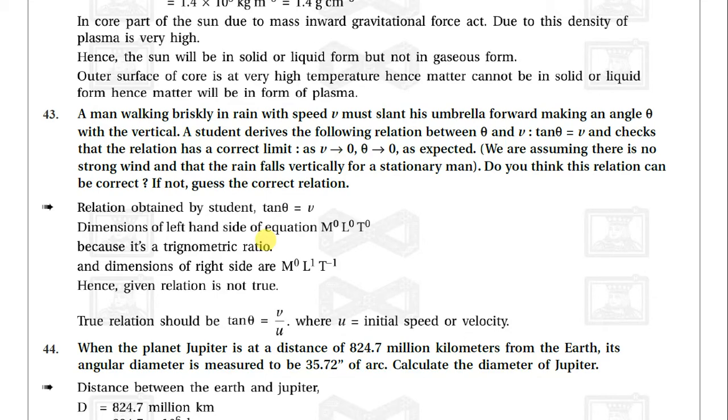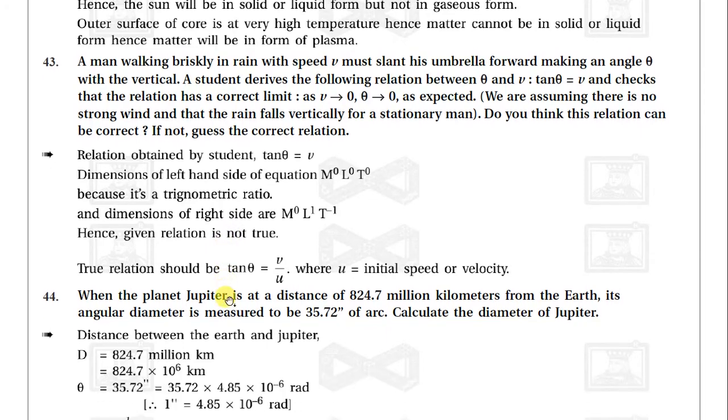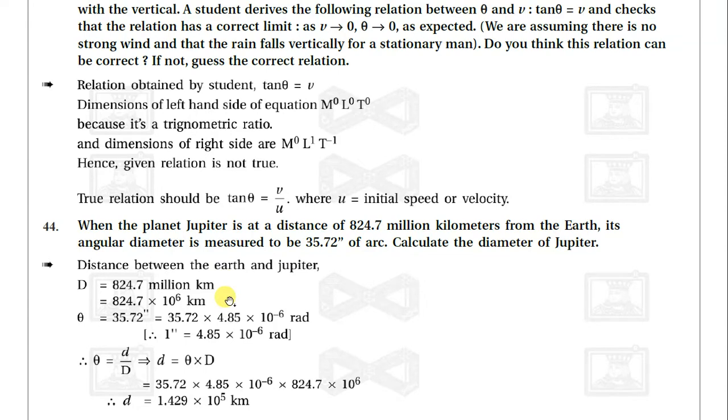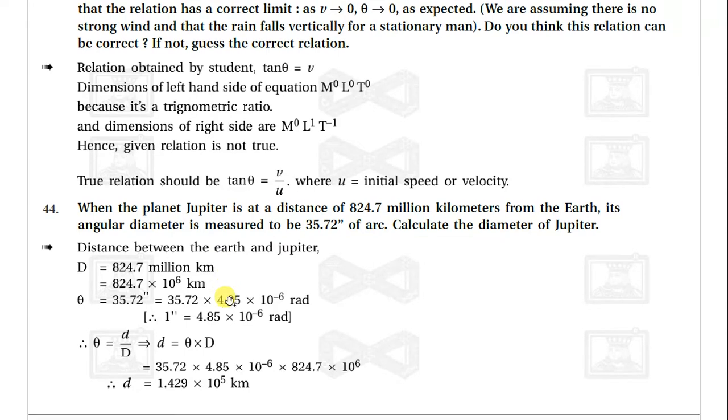The relation obtained by the student is tan theta equals v. But see the dimensions of the left-hand side of the equation. Tan theta is dimensionless, so its dimension is M0 L0 T0, because it is a trigonometric ratio, and the dimension of the right side is M0 L1 T raised to minus 1. Hence the given relation is not true. The true relation should be tan theta equals v by u, where u is the initial speed or velocity.